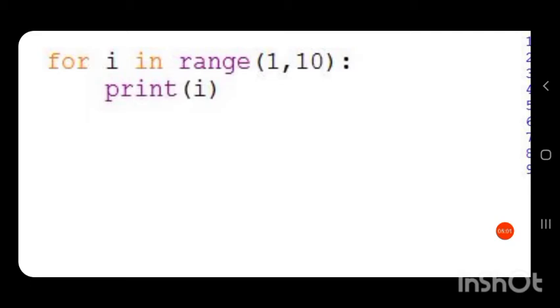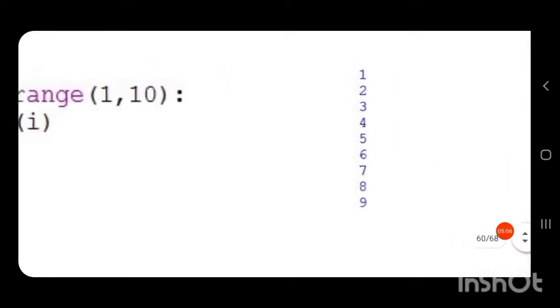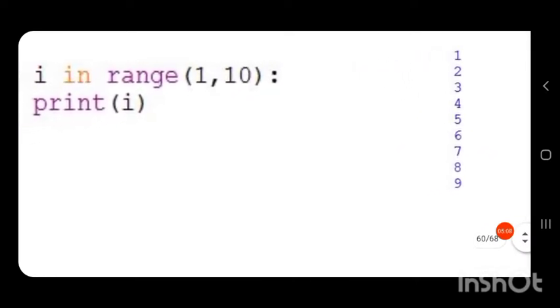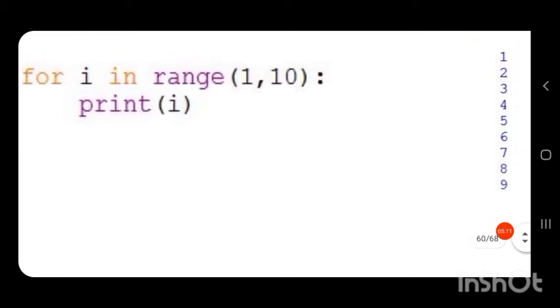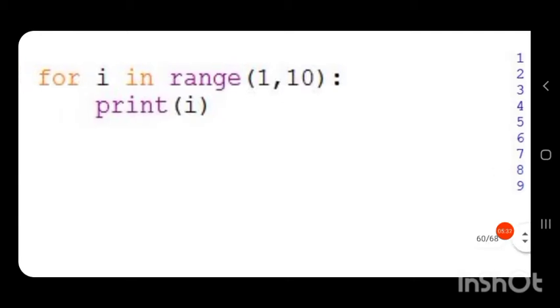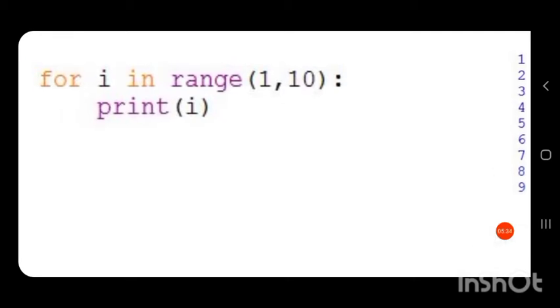For I in range, we have to repeat it 9 times: 1 2 3 4 5 6 7 8 9. So we write for I in range 1 comma 10, that is, the starting value is 1 and the stopping value is 9. We have to write the stop as 10, then only it will print till 9, that is 10 minus 1. Then a colon, then inside that, print I.